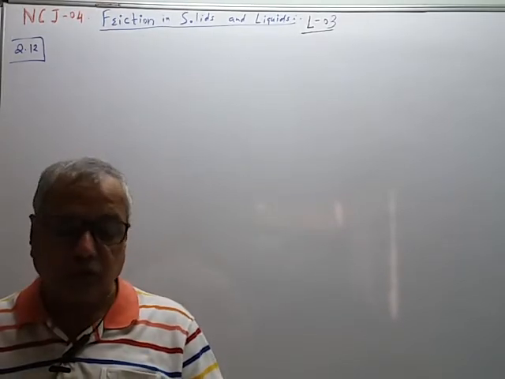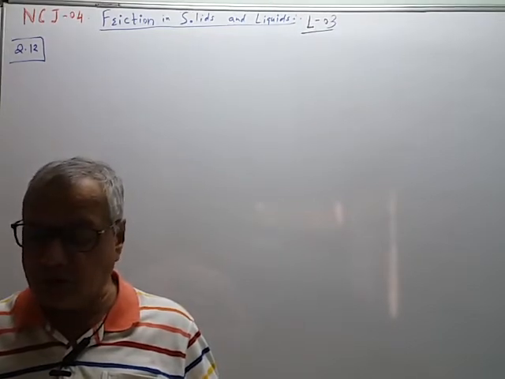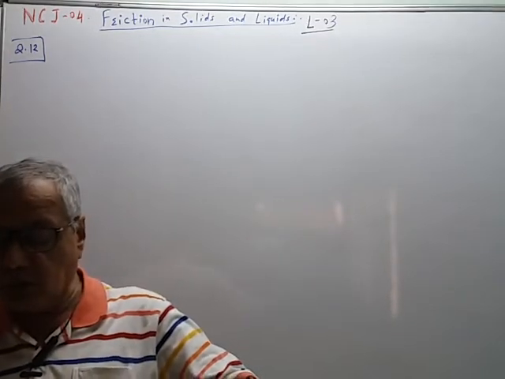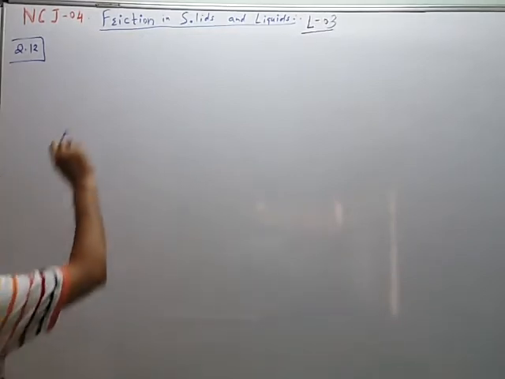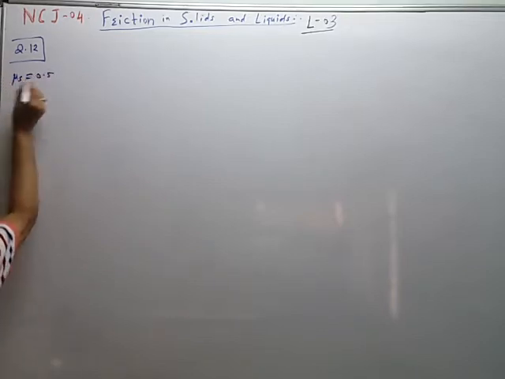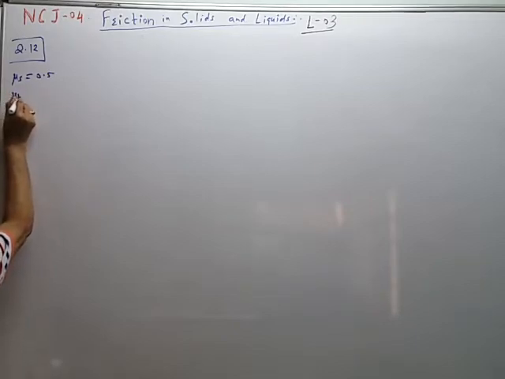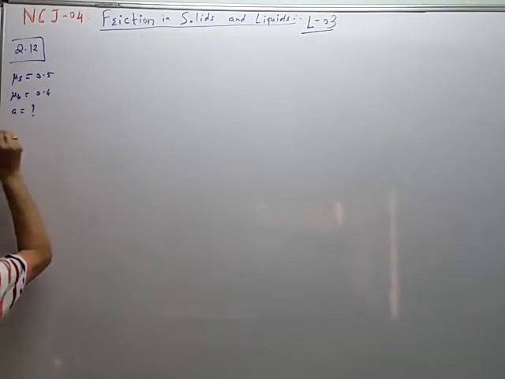So mu k is always less than mu s, so that value are given. Mu s is equal to 0.5, mu k is equal to 0.4. And what to find? The acceleration. So mu s is equal to 0.5, mu k is equal to 0.4, and acceleration a is equal to question mark.